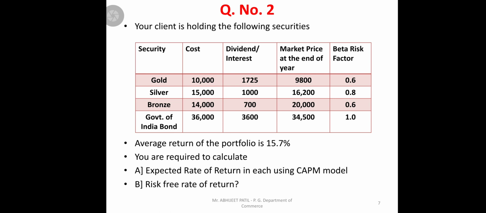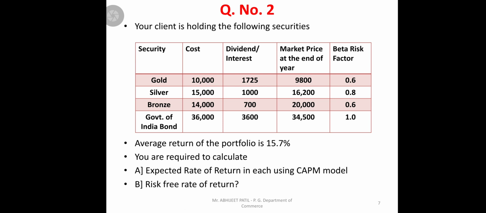It is similar to the previous one, but read how the problem is set: your client is holding the following securities. Here, as an investment advisor or portfolio manager, our client is holding these kinds of securities: gold, silver, bronze, and Government of India bonds.